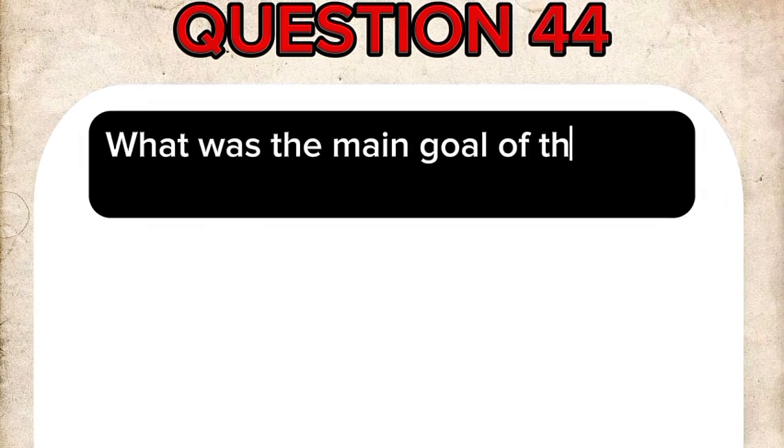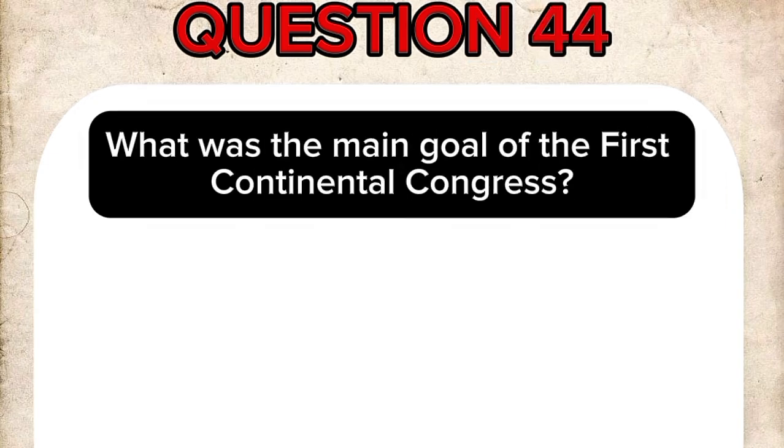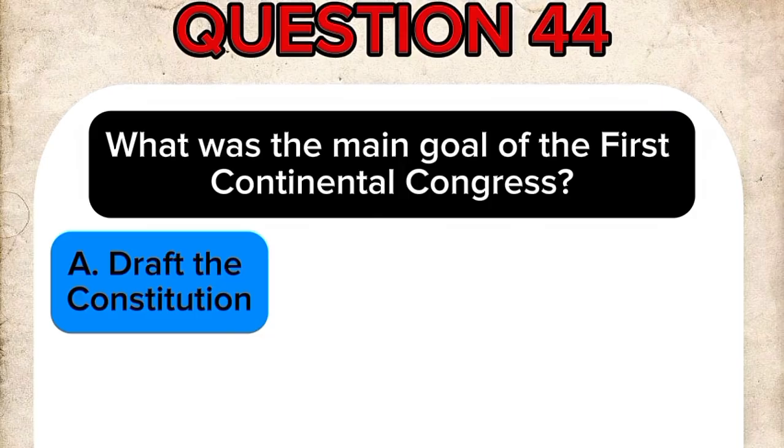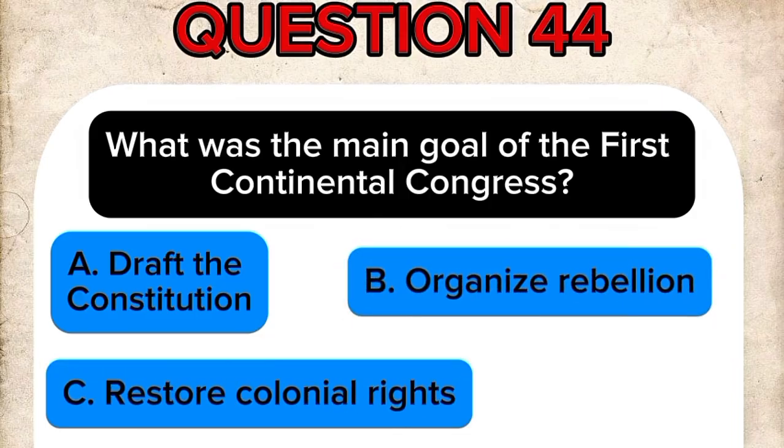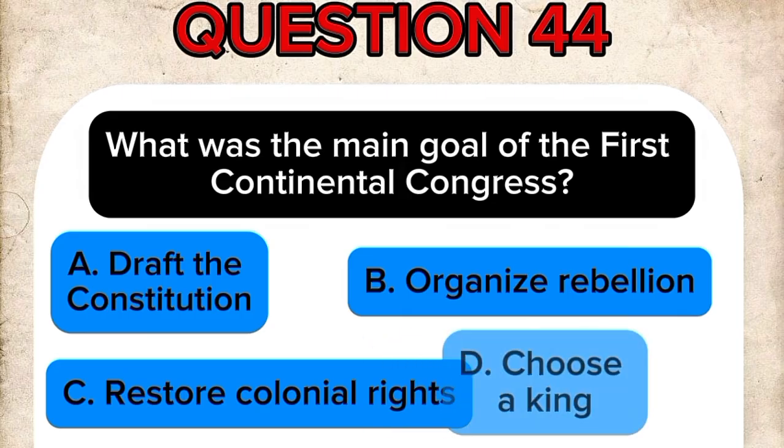Question 44. What was the main goal of the First Continental Congress? A. Draft the Constitution. B. Organize rebellion. C. Restore colonial rights. D. Choose a king.